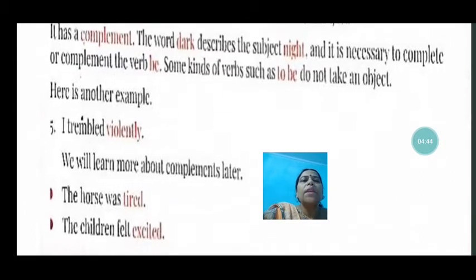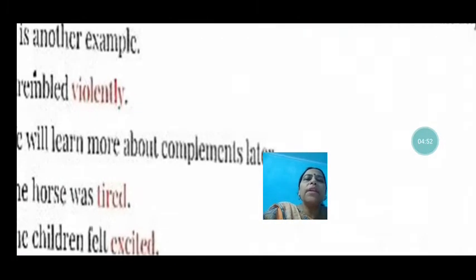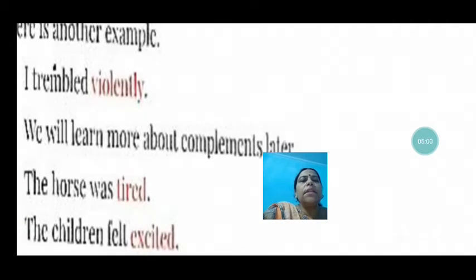Let us see here another example. "I trembled violently." Here violently is used as the complement. "The horse was tired." Here the complement is written after "was." After the linking word "was," "The children felt excited."